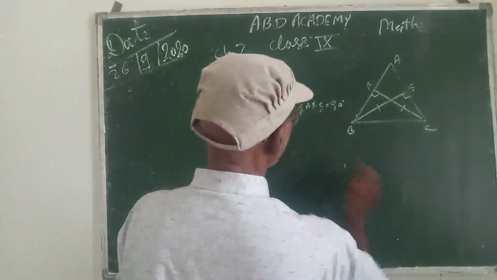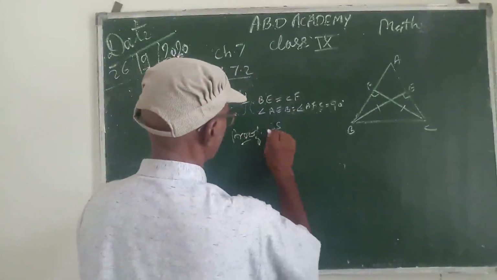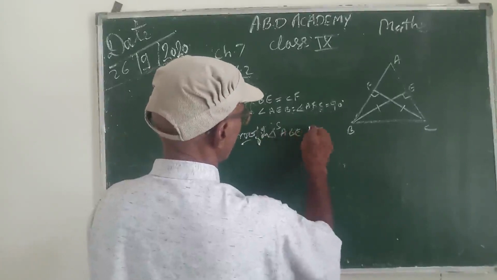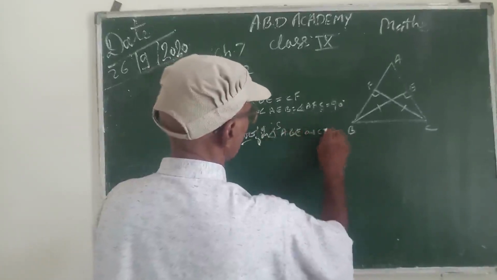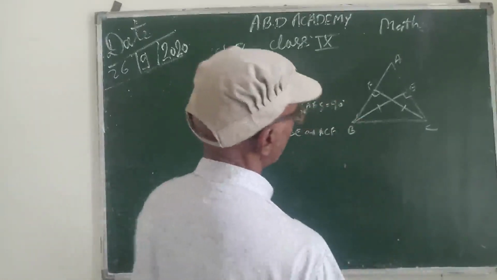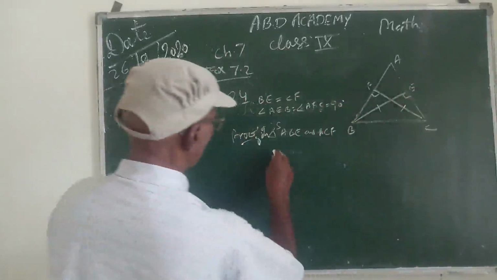In triangles ABE and ACF, angle A is common.